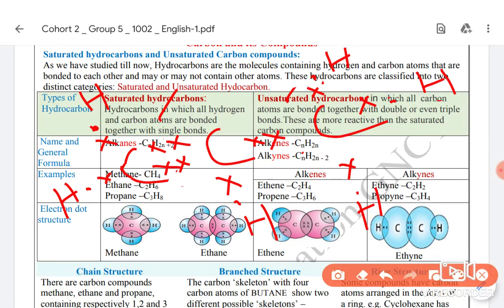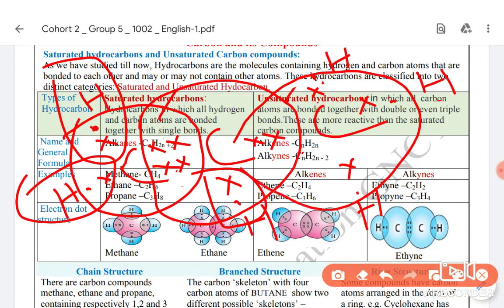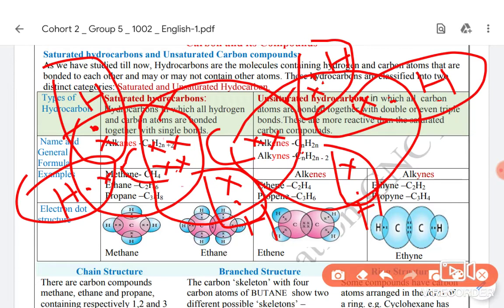Now you can see the valency of hydrogen is complete, 2. For this carbon it is 8: 4, 2, 6, or 2, 8. For this hydrogen it is 2. For the last carbon, 2, 4, 6, 8, and for these hydrogens the duplet is complete, and the duplet is complete. So this is the electron dot structure of propene.